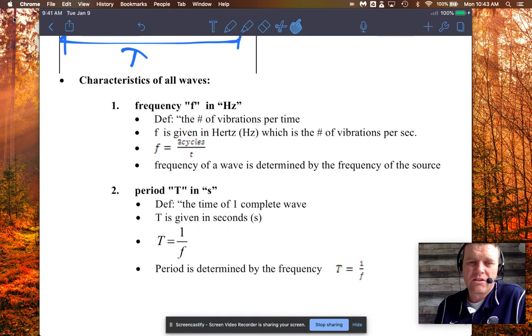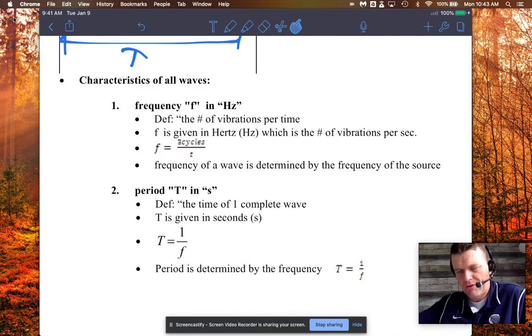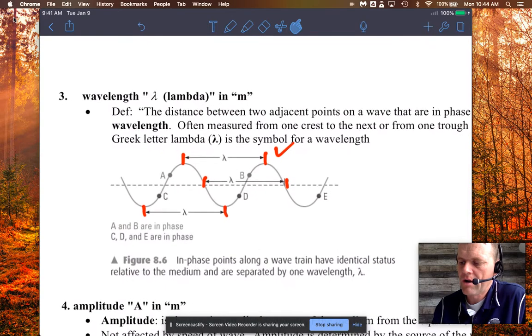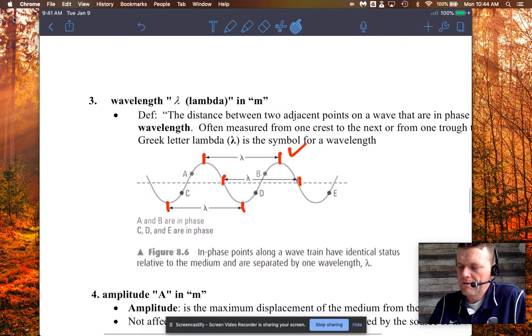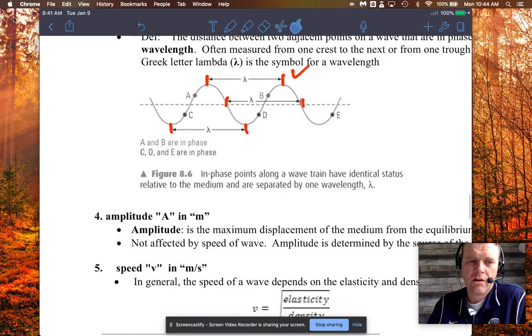The period is the time for one complete wave. So, how long it takes for you to go from crest to crest, or from a compression to the third compression, basically, to get a complete wave. Okay, so these aren't too foreign to you at all. I think you'll have no difficulties using period and frequency. I already showed you this part on the next page for wavelength, which is lambda. Again, I don't think you'll have too much difficulty finding the reference points. You can go from crest to crest, I mean.